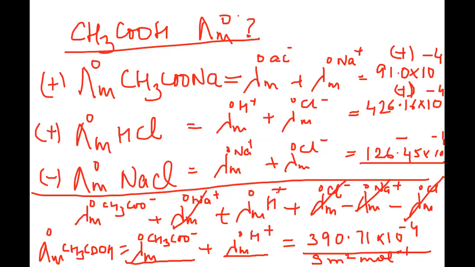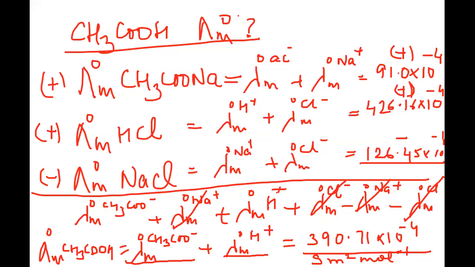So what we did today is we discussed Kohlrausch's law, and we said that Kohlrausch made use of the fact that every ion at infinite dilution contributes a definite amount towards the conductance value of that particular electrolyte. That means it has its own definite value of ionic conductance, and using this we can find out the conductance values of the weak electrolytes, which are not possible to be obtained from the graphical representations that we do for the strong electrolytes by extrapolation of the graph.